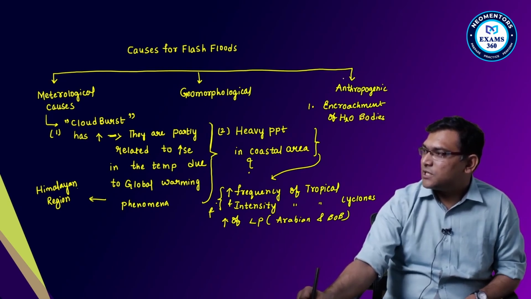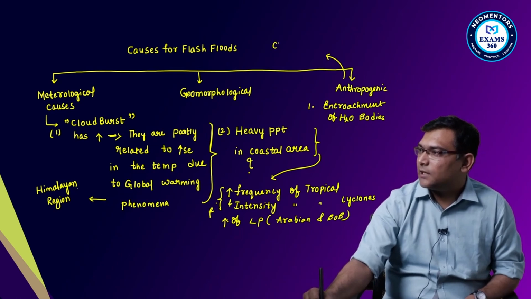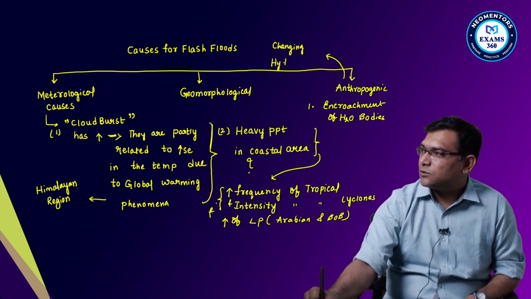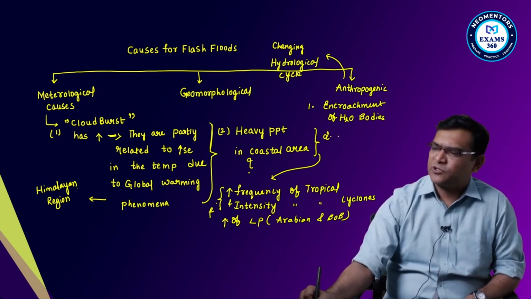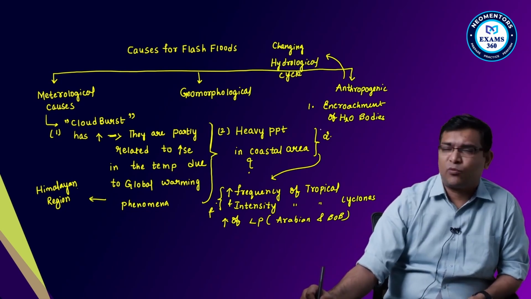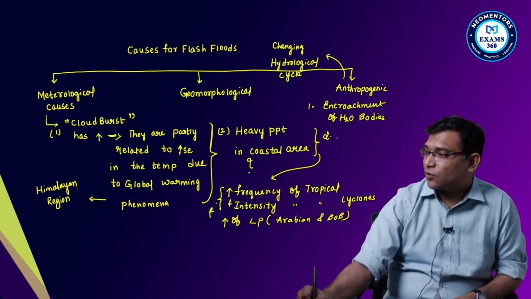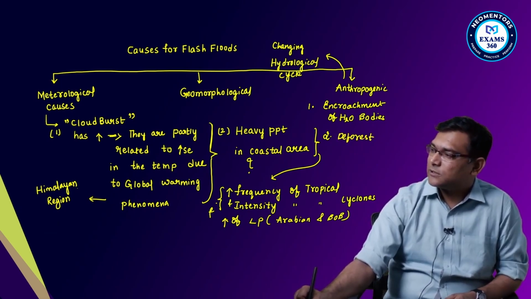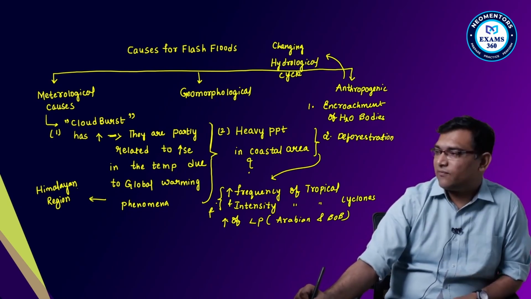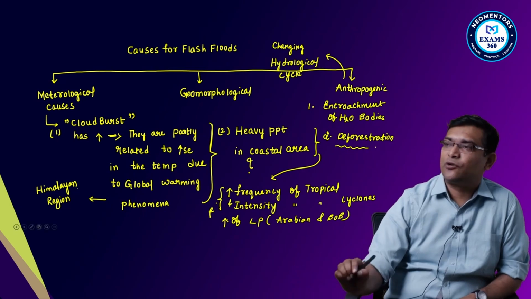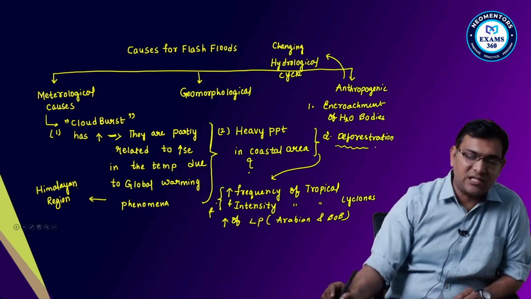That means you are changing the hydrological cycle. So you can write n number of anthropogenic causes: encroachment of water bodies, then deforestation which is taking place. All these things I have already discussed about the causes of flooding. So there you can write it. So that is the cause for the flash floods.